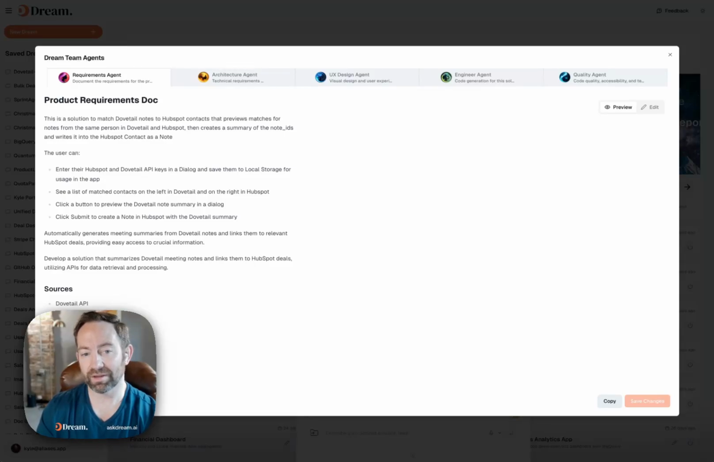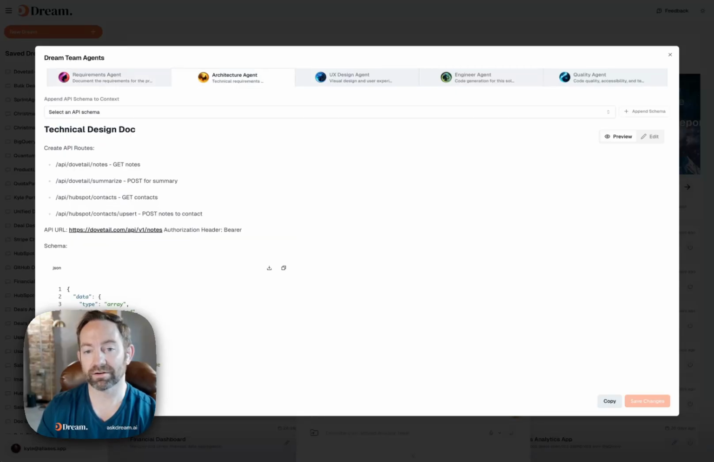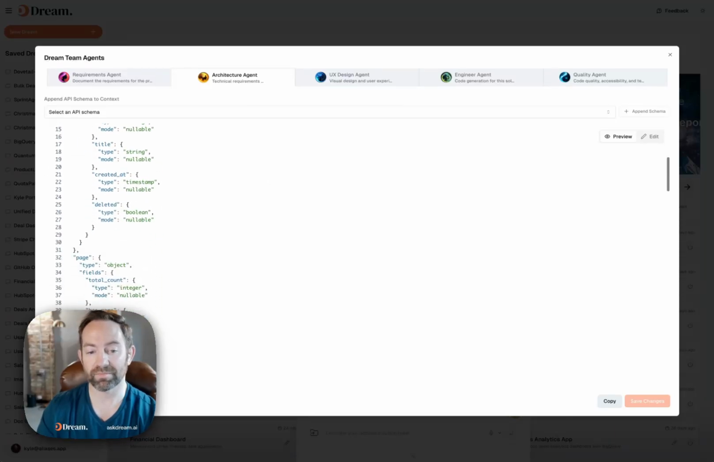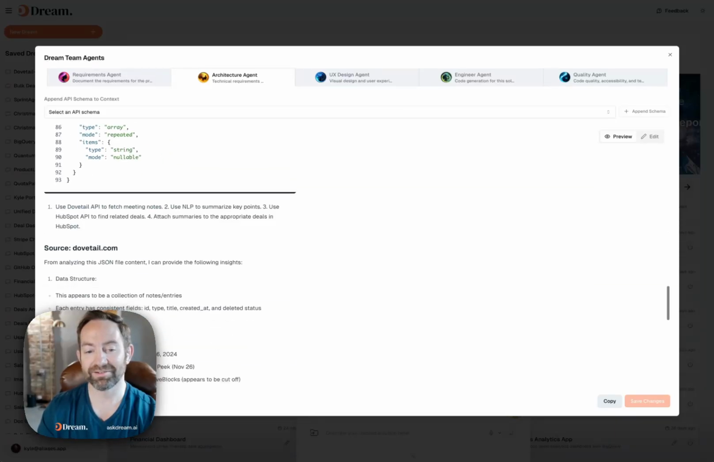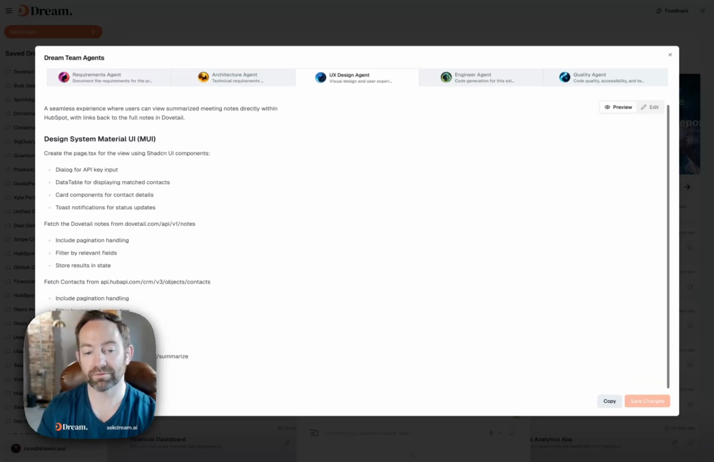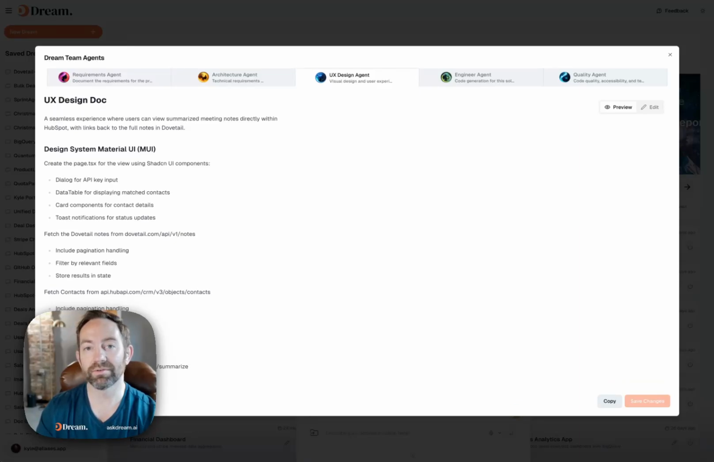So for the same thing I'm building right now, this is what I've been testing on the side. I've got a requirements agent that's building a PRD. I've got an architecture agent that's building a technical design doc, and it's got all the API information from Dovetail and HubSpot. Super exciting. This will get better with time, but we're working on a UX design agent that's going to know the design system and the UI platform that you're using. This one's using Material UI, so it's got the experience that we want in the app.